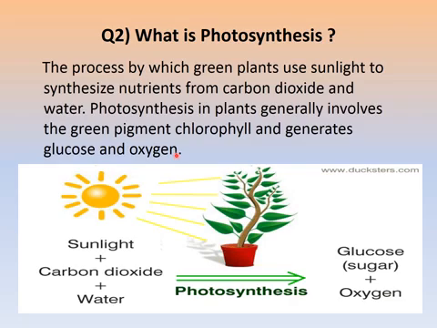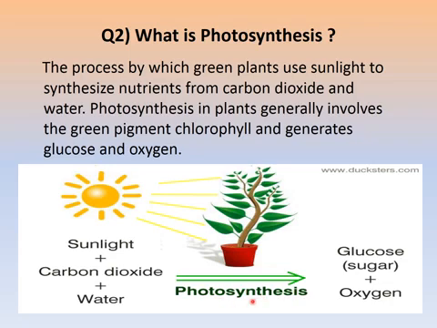As you can see in the picture, the plants absorb carbon dioxide and water in the presence of sunlight, and then the process of photosynthesis happens, and then they give off oxygen and make glucose, or we can say sugar.